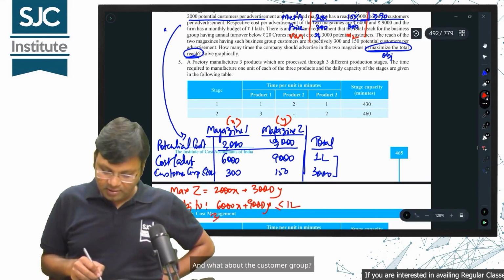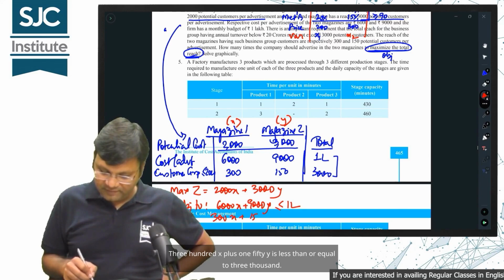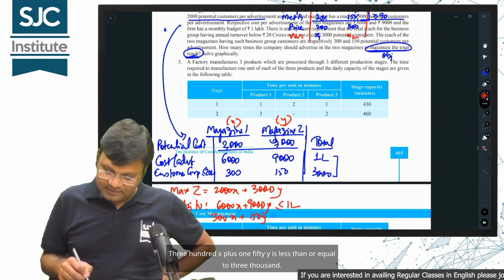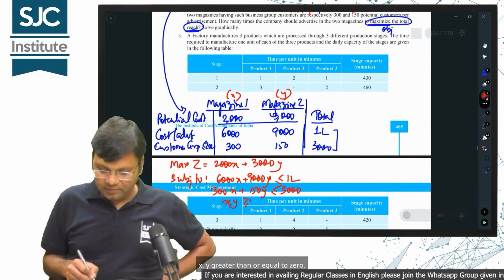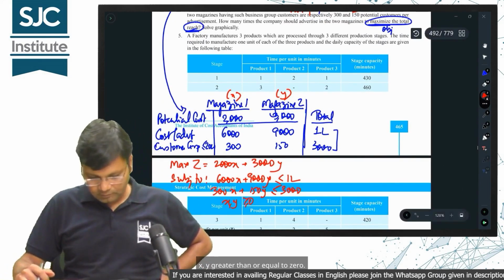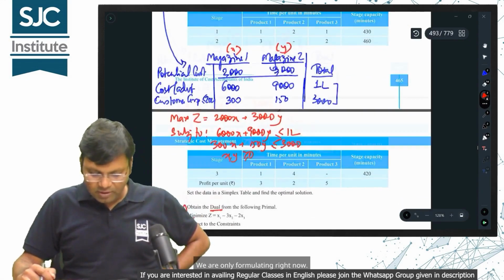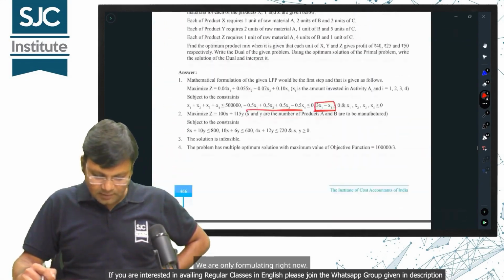And what about the customer group? 300X plus 150Y is less than or equal to 3000. Then what will happen? X, Y greater than or equal to 0. Done. We are only formulating right now.